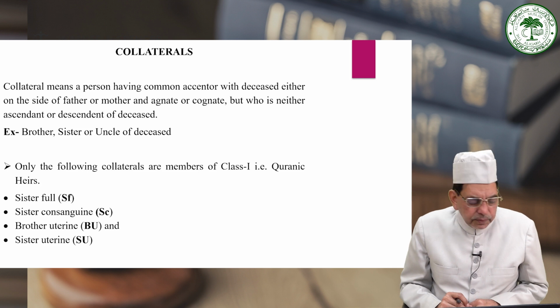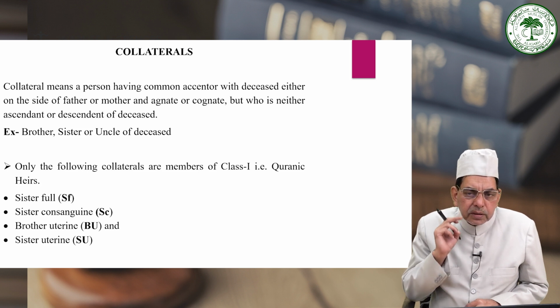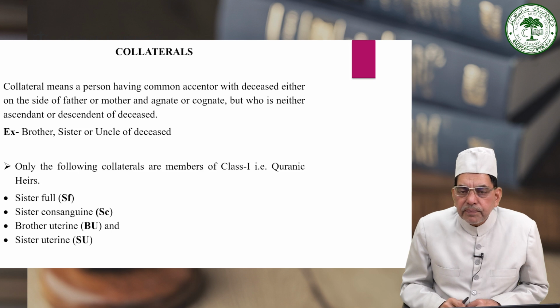And in the last, it was pointed out that where a daughter coexists with the son of equal degree, or a son's daughter coexists with the son of equal degree, in such cases or circumstances, the daughter will not inherit as a class 1 heir or Quranic heir, but will be made to inherit as a class 2 heir, that is, as an agnatic class of the heirs.